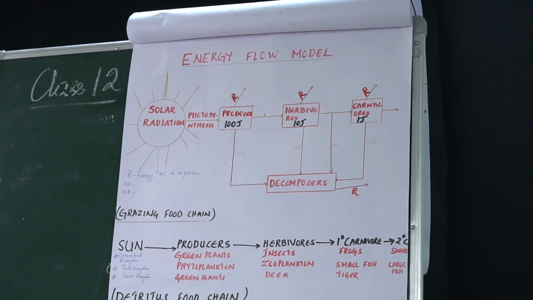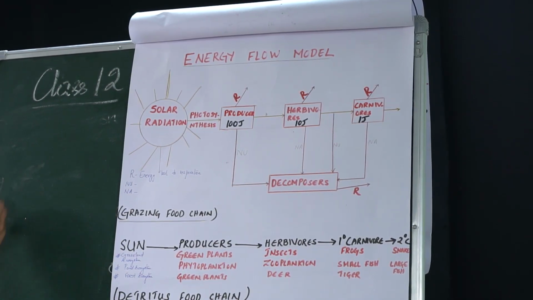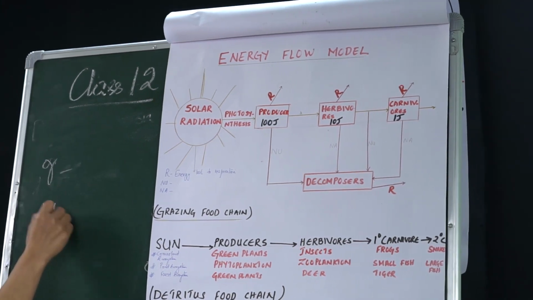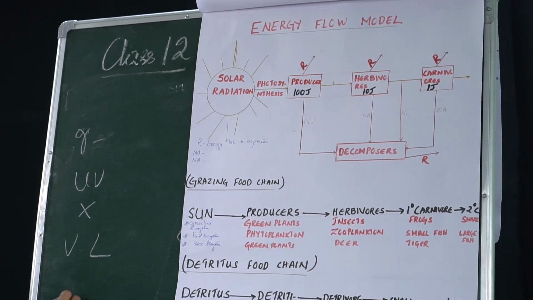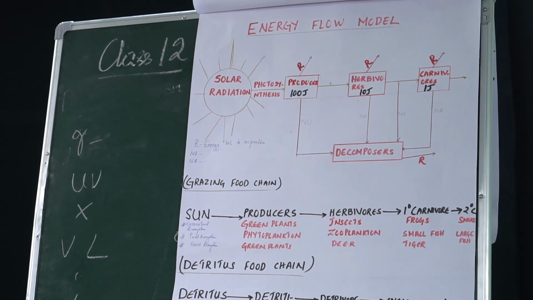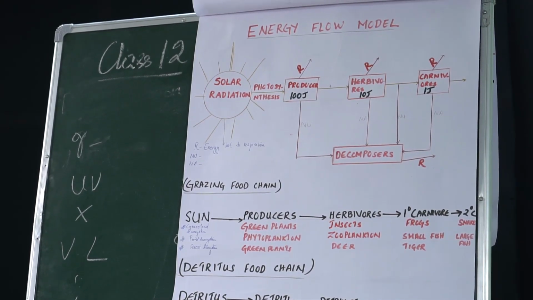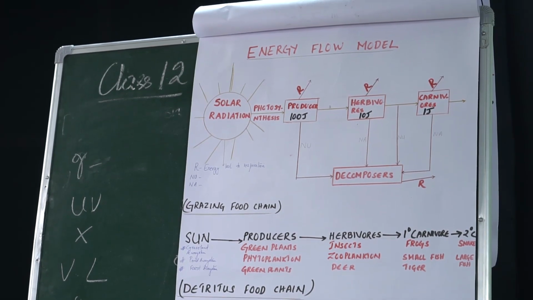The solar energy that comes from the sun consists of different rays like gamma rays, ultraviolet rays, X-rays, then visible light, and so on.